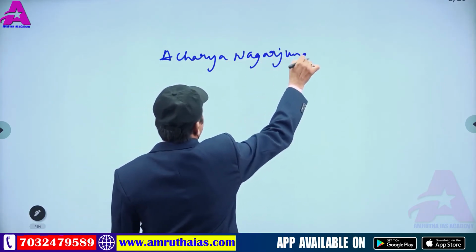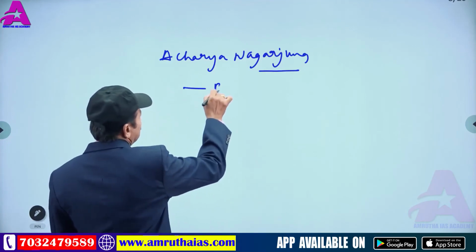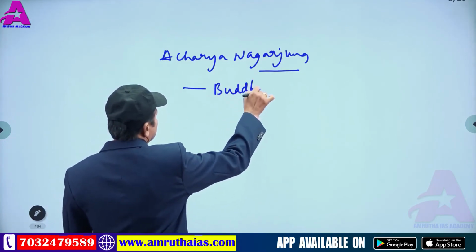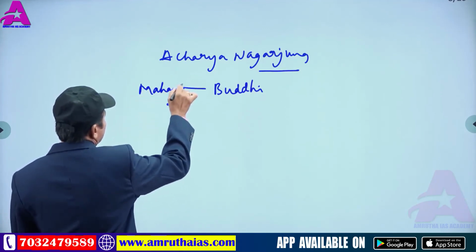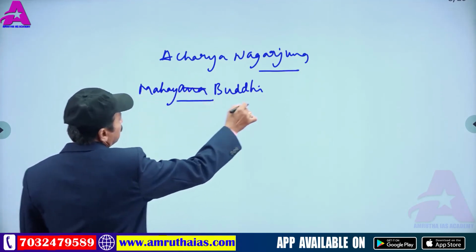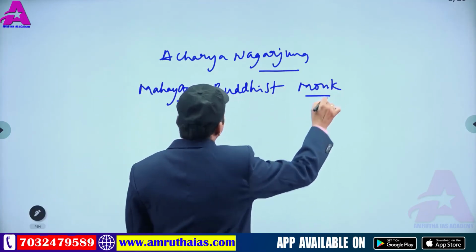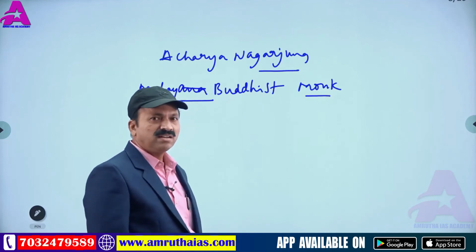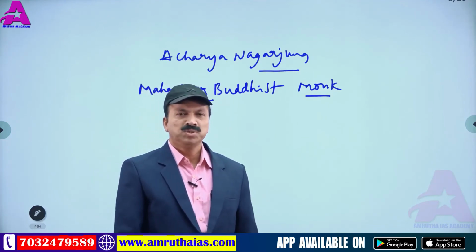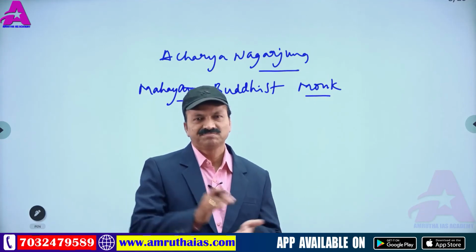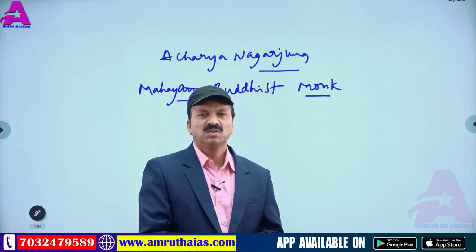This Acharya Nagarjuna was called the Indian Einstein. He was a Buddhist monk, a Mahayana Buddhist, not Hinayana. Acharya Nagarjuna was a Mahayana Buddhist monk, it was said. So he was called the Indian Einstein.